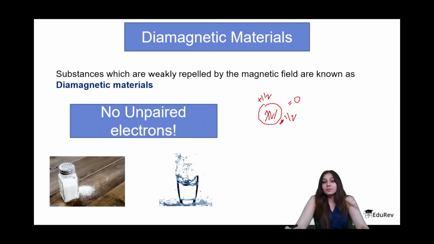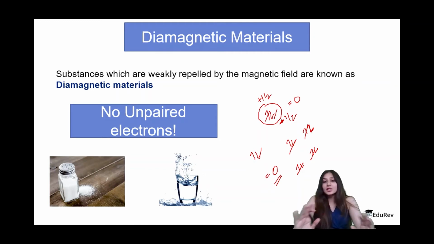So, in any system, if we have only paired electrons, okay, every electron is present in its pair, let's say we have plenty of electrons, but all of them are present in pairs, then all of them will cancel out their magnetic moments, and the net magnetic moment is going to be 0. And that is the case with diamagnetic materials.